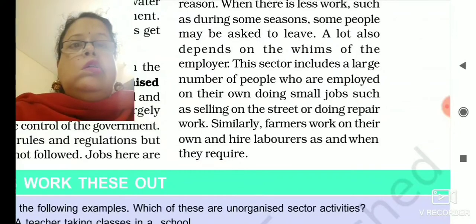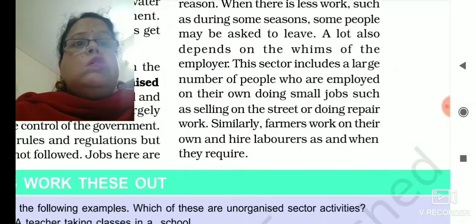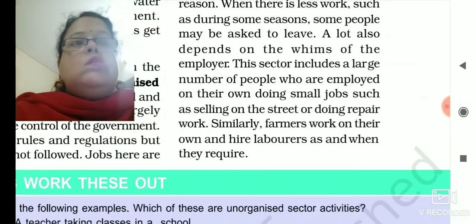In rural areas, the farmers, specifically the landless farmers, the landless laborers, the small farmers, the marginal farmers, they are coming under this unorganized sector. And in urban areas, the casual laborers, the vendors, the rag pickers, the rickshaw pullers, they are coming under the unorganized sector.